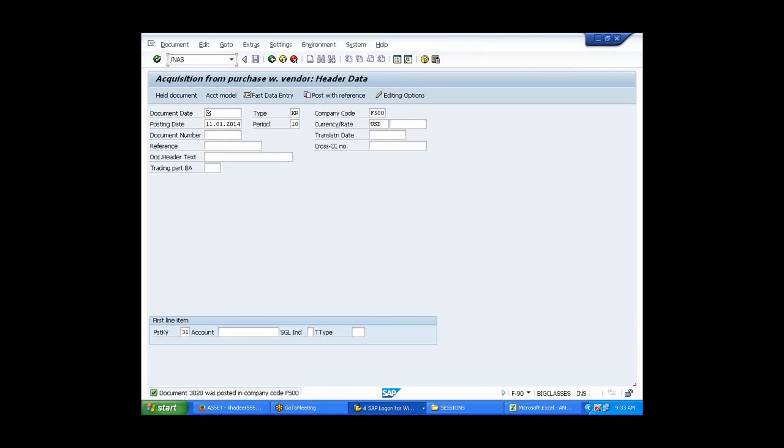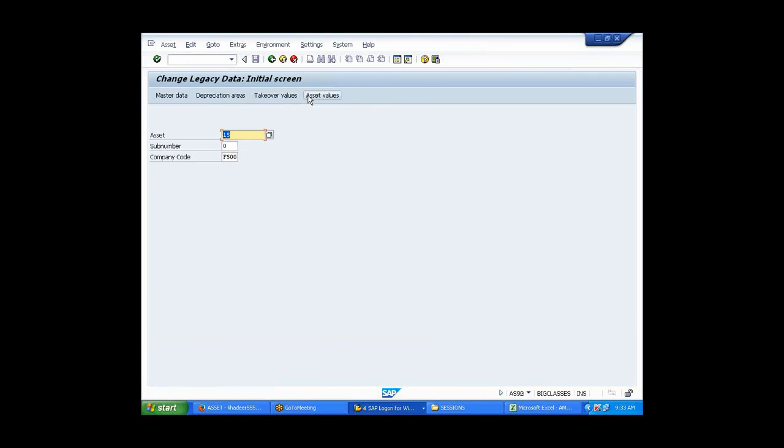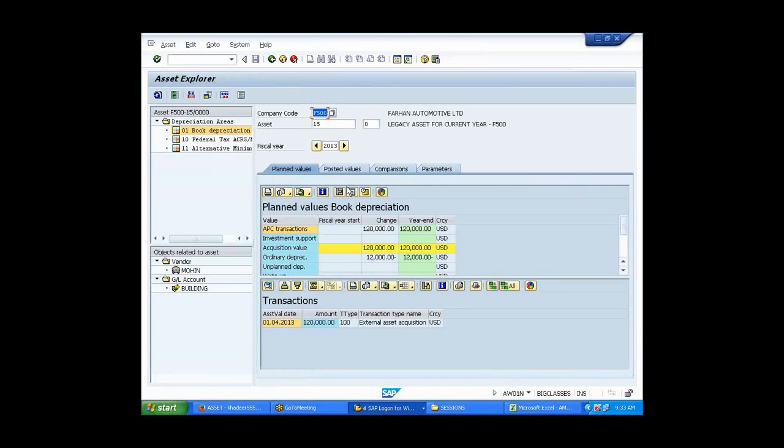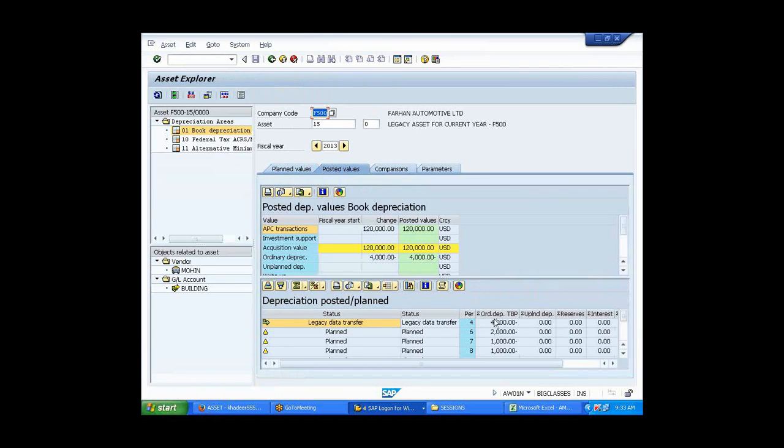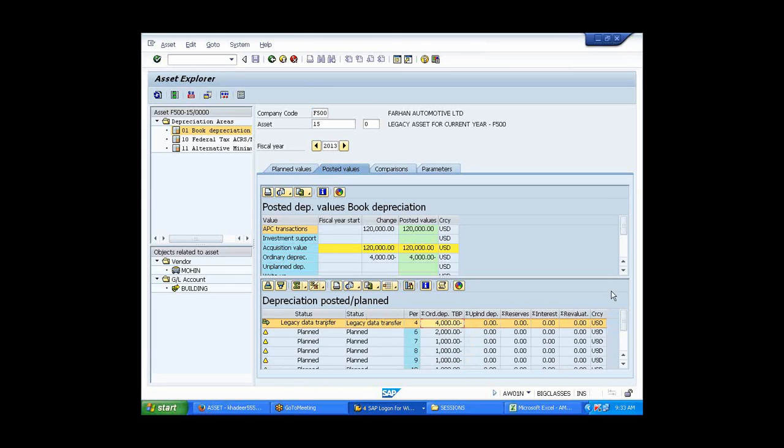Slash AS92, asset values, posted values. 4000. See, it is showing as legacy. No, it's showing 4,000 as well as 12,000 over there. Remaining. This is the right way. Okay, for getting into the right thing, we'll have to change all these things again. What I tried over here, the other one in AS91, when I was creating an asset in the legacy data, I entered only the ordinary depreciation amount over there.